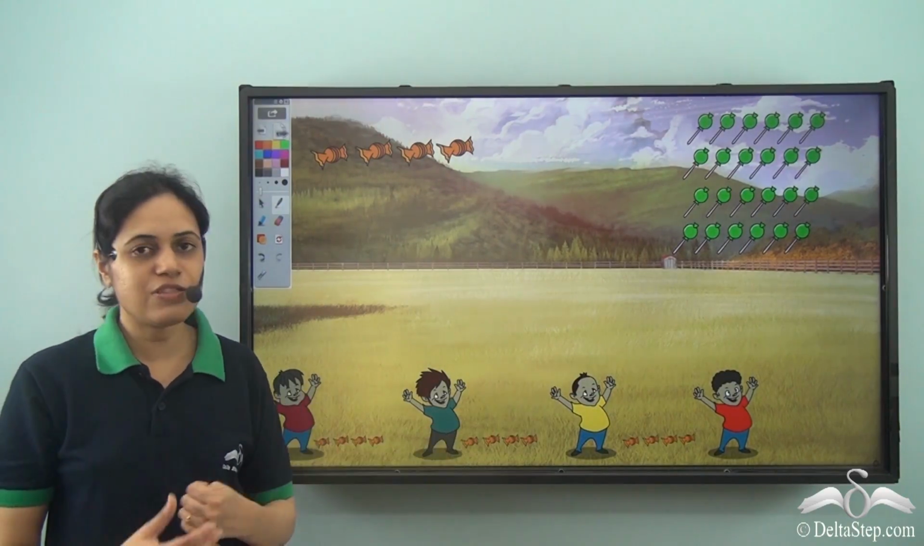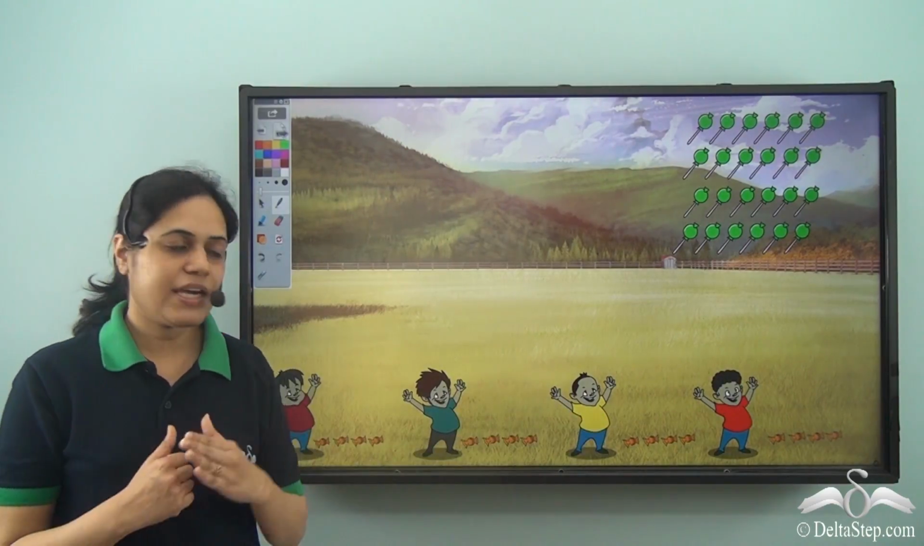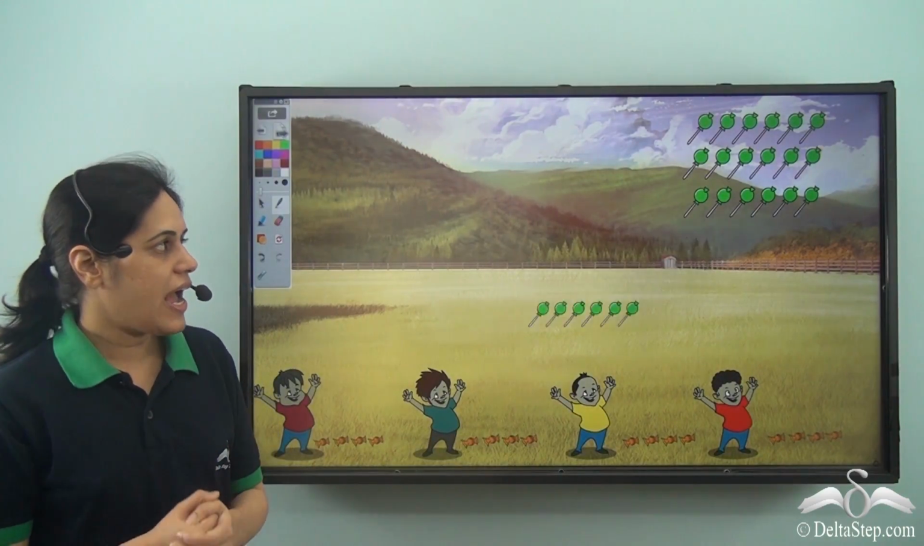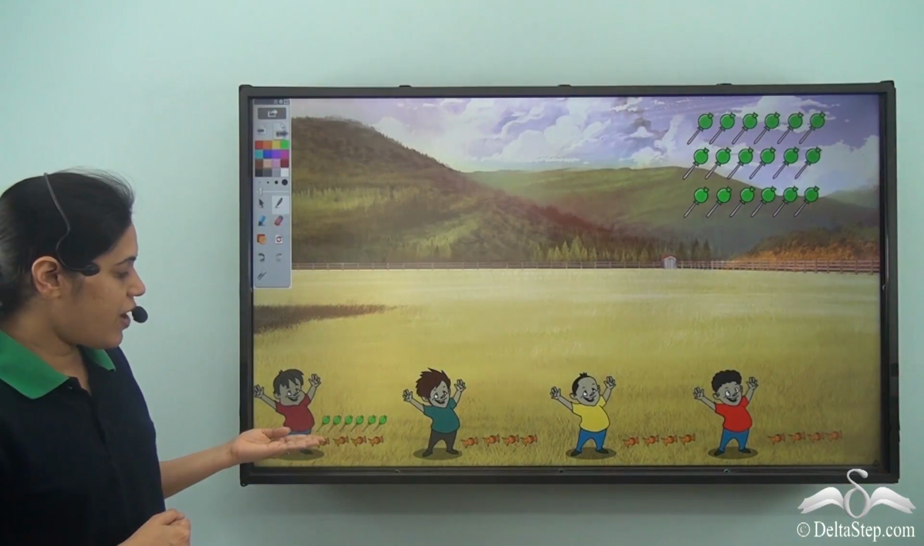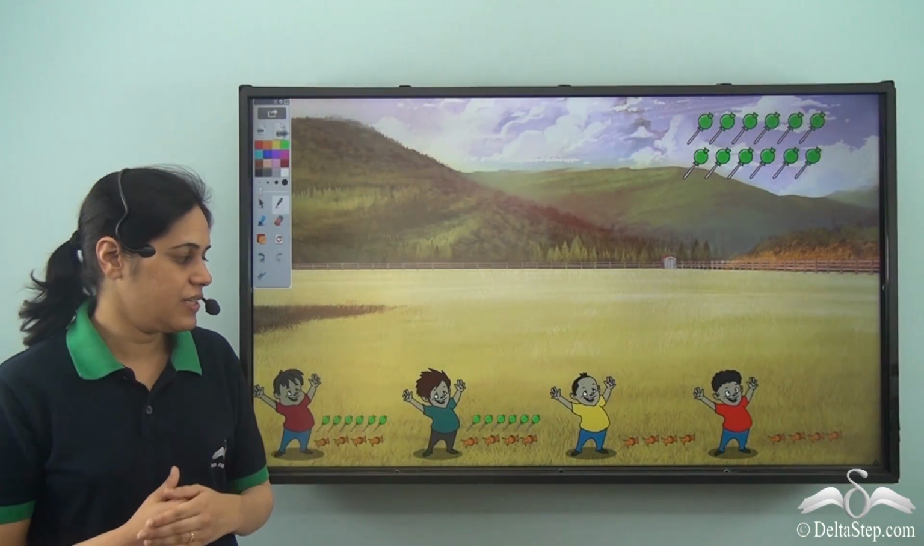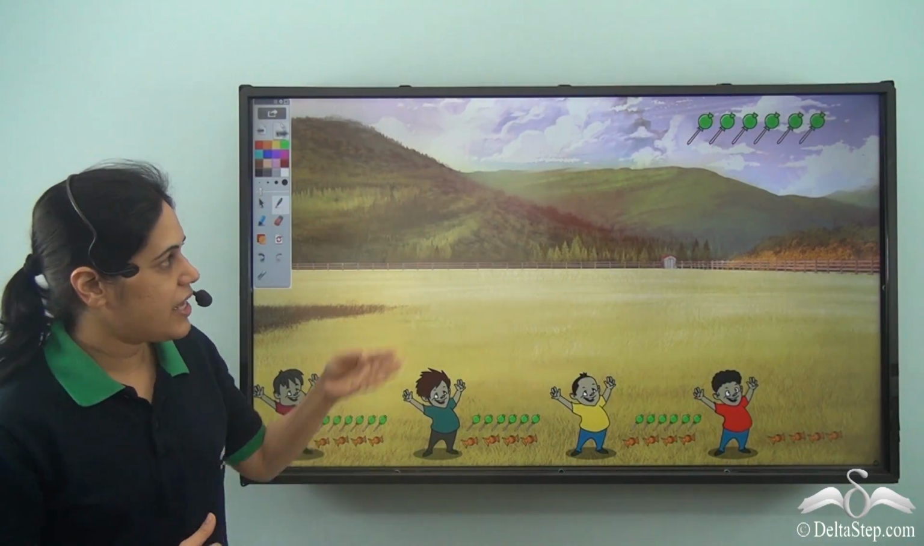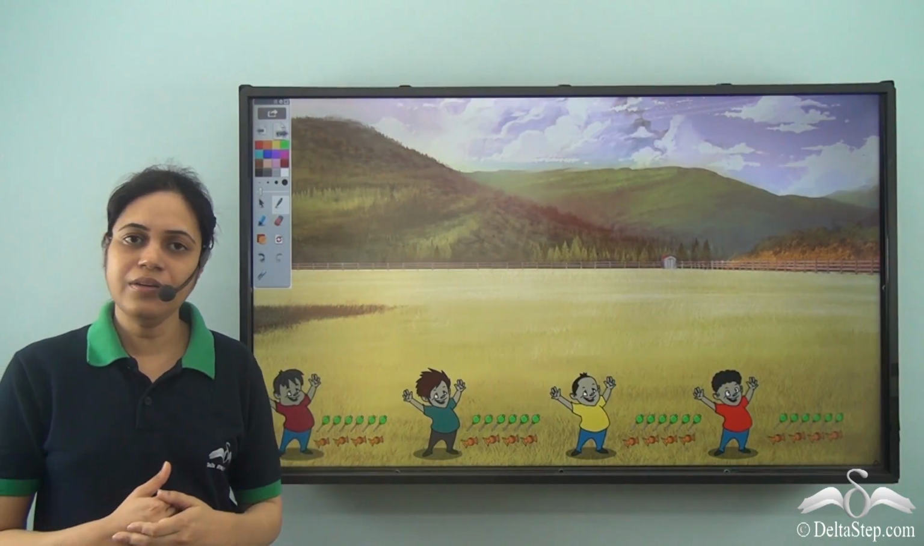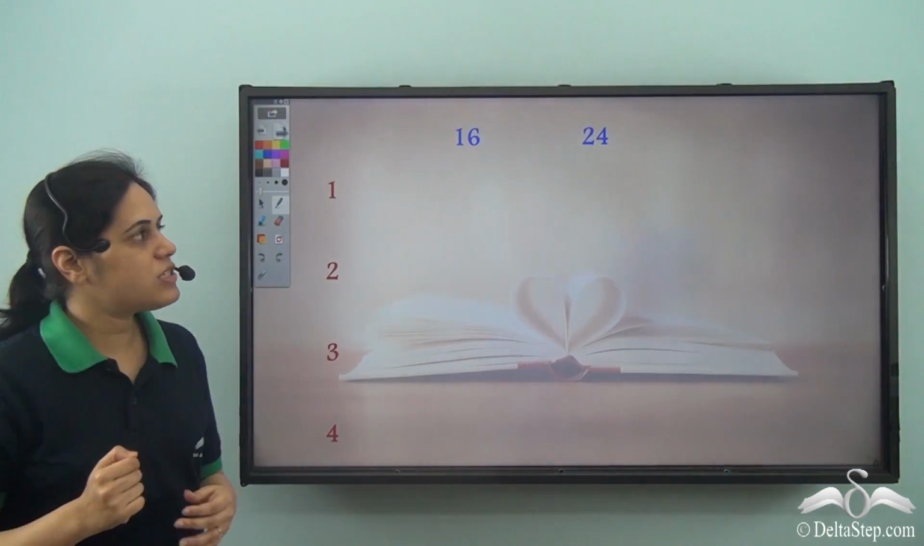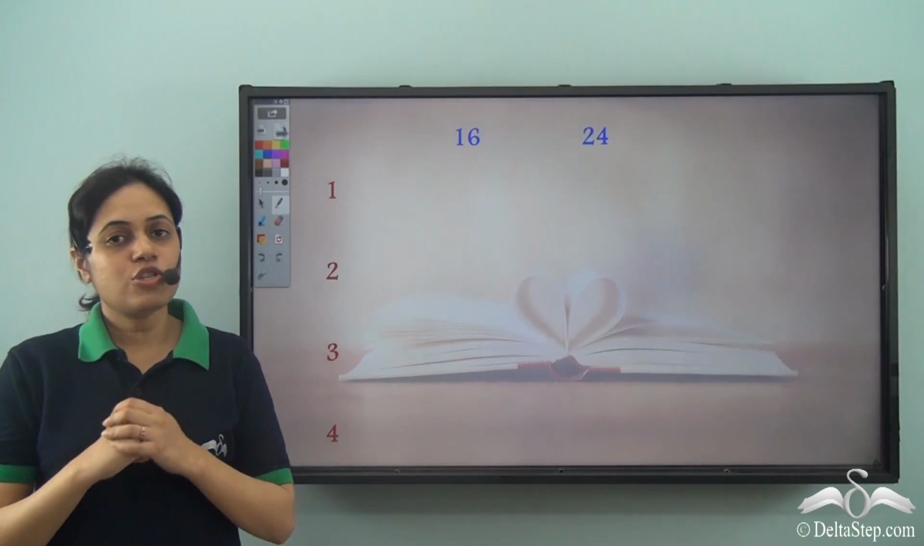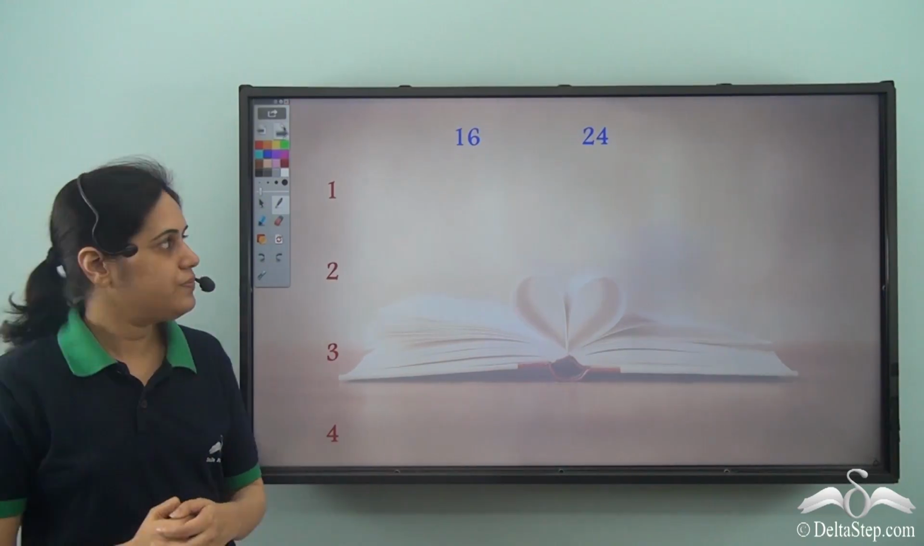So each friend gets 4 orange candies, and each one gets 6 green candies. And there are no candies remaining. So this is a possible division. So now let us see what is happening.